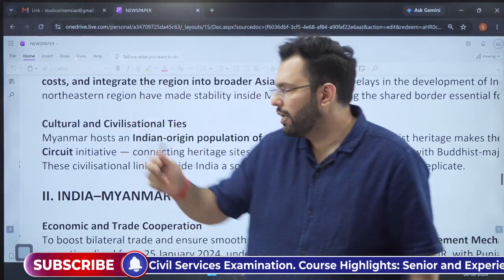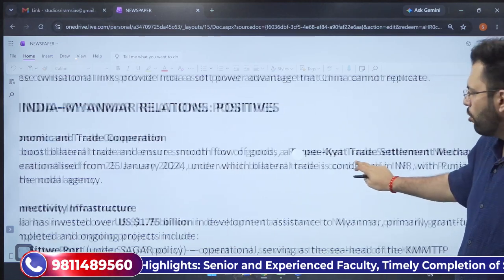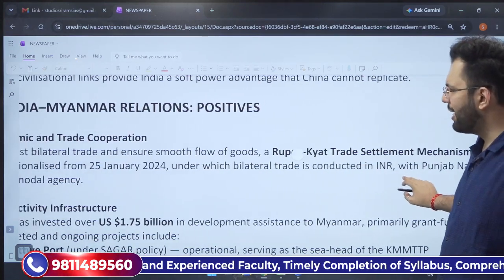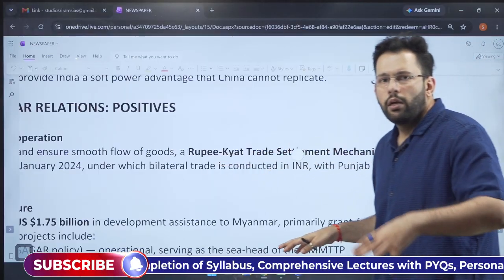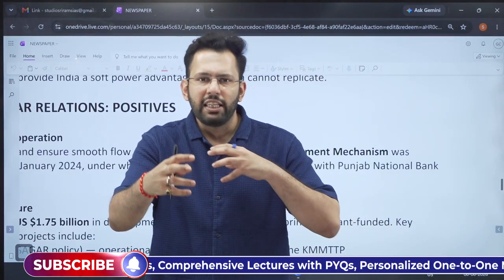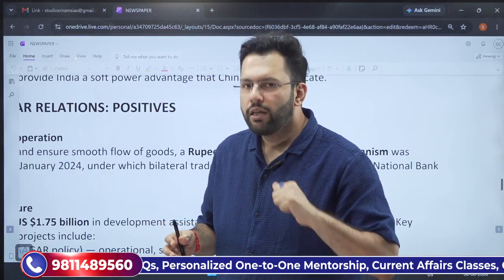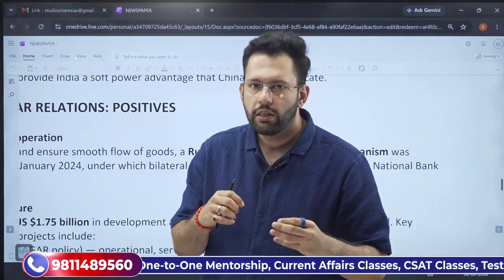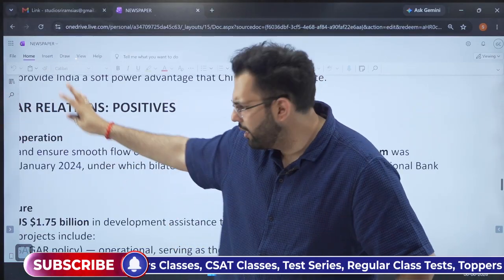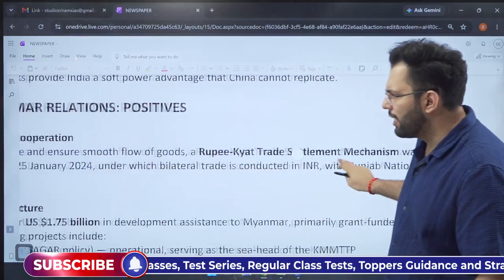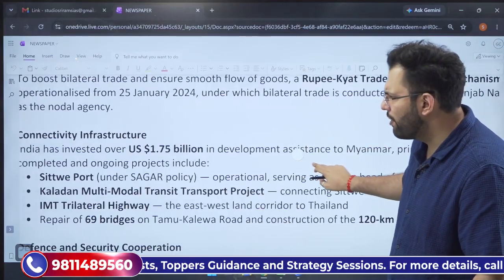Now let us see what India has done for Myanmar. The economic trade has reached close to $2.1 billion, and India and Myanmar also have a rupee-kyat trade settlement mechanism, a bilateral exchange in national currency, so we are not dependent on any other foreign country for trade between us. Myanmar's partnership with India has reached $2.15 billion. So this is steadily increasing. India has invested close to $1.75 billion.